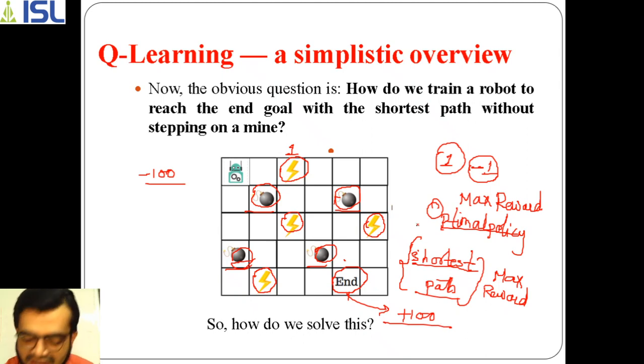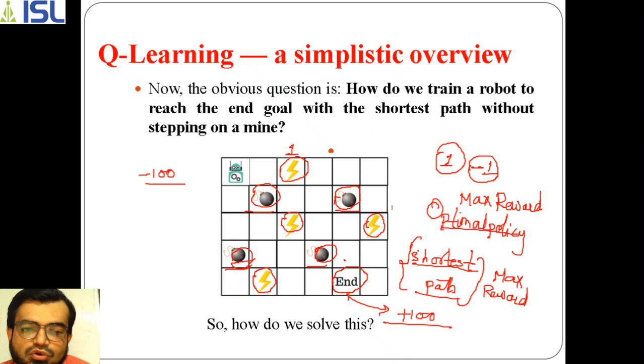So these are the conditions that have to be adopted in order for the robot to reach the destination. The thing is, how do we train the robot? Because ultimately the robot has to be trained in order to reach the destination.